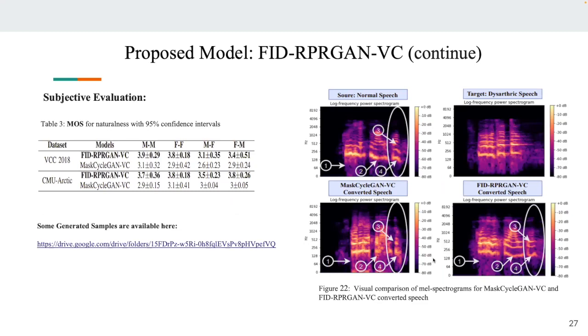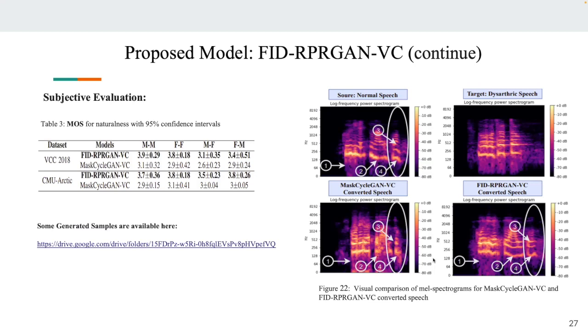And this is the mean opinion score, and here you can see the spectrogram and visual representation of the mel spectrogram. This is the Dysarthric speech, and this is the normal speech for this parallel speech content. So what we did is we used the model, the FID RPR GAN, and tried to evaluate whether we can superimpose the vocal texture of the Dysarthric speaker over the normal speaker, keeping the content, such that we can generate augmented data in the target speaker's voice, that is the Dysarthric speaker's voice.